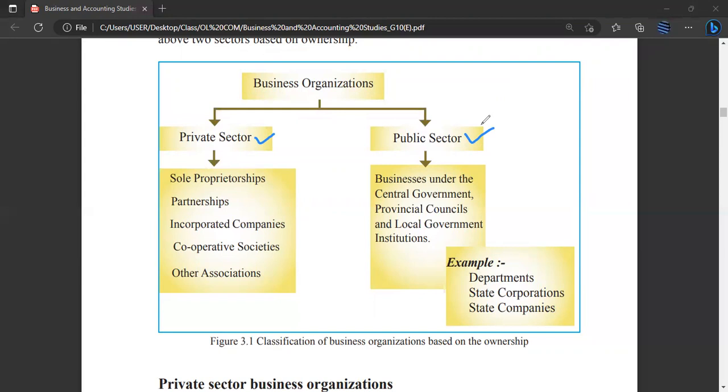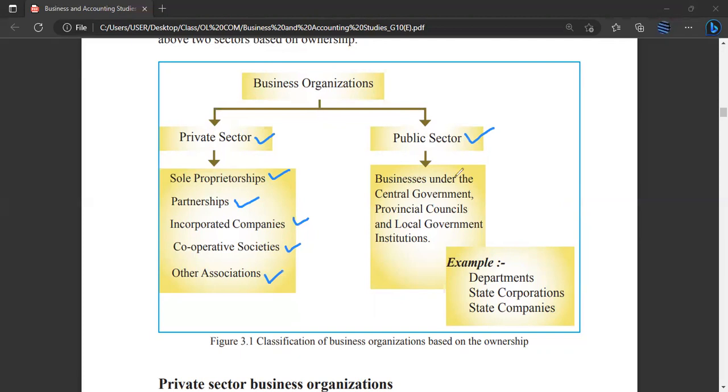If you take the private sector, you have some examples given. Sole proprietorship is an example of a private sector business organization. Then partnership, then incorporated companies, then cooperative societies, then other associations. Now you may be wondering, what are these? Nothing to worry. I will be explaining the definitions of them in the upcoming explanations.